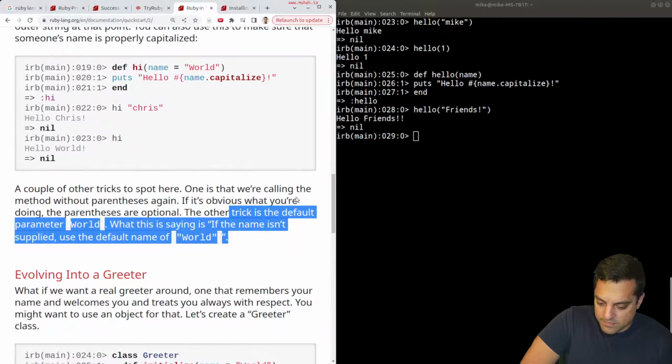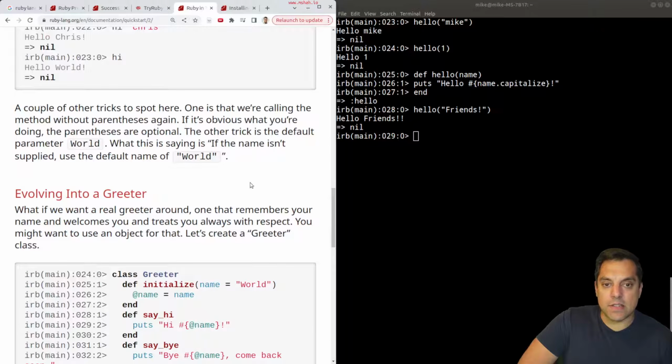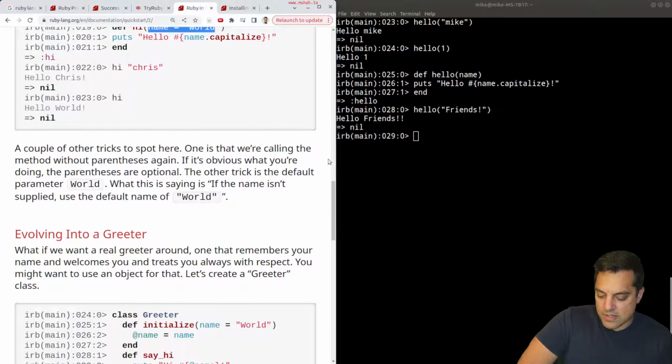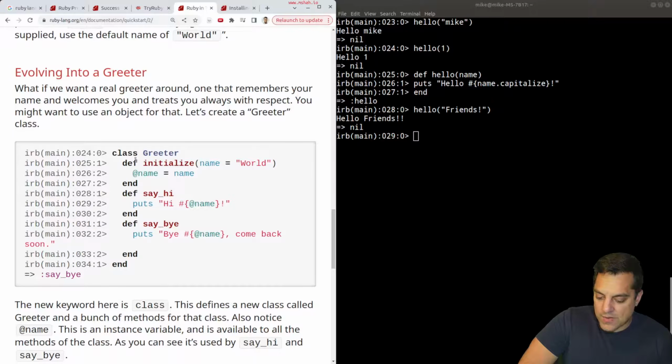Okay, the other trick. Let's see. Oh, they said a little default parameter. So I've got that kind of stuff in our languages. Good idea to have some defaults sometimes. There we are. So evolving into a greeter. This time we're getting into classes.